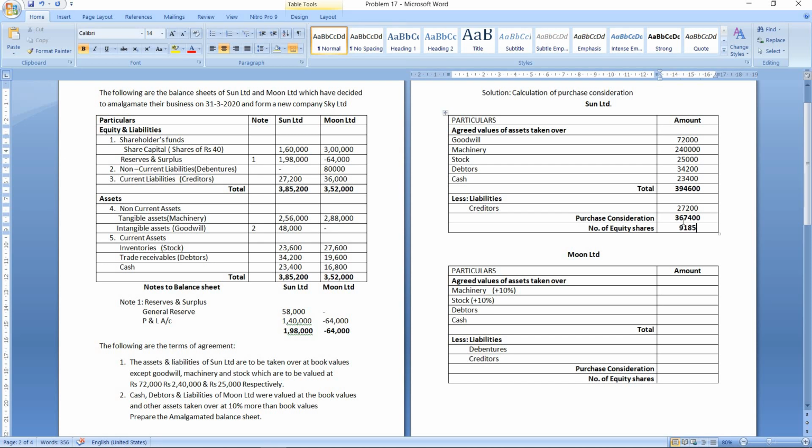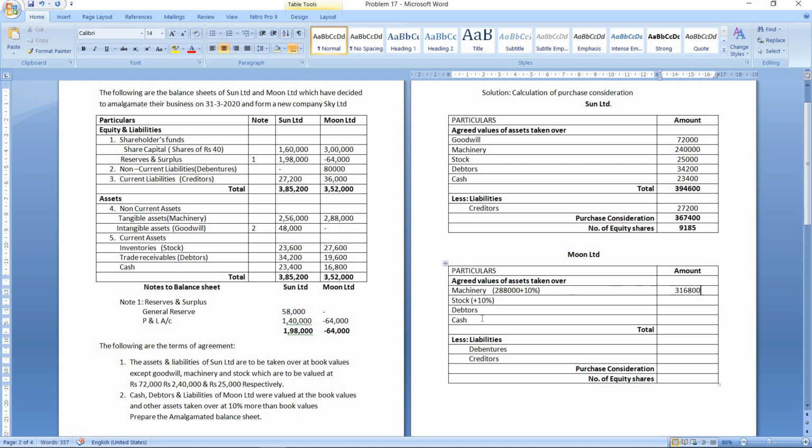Okay. So let us now calculate the purchase consideration for Moon Limited. So the condition for Moon Limited is that cash, debtors and liabilities will be taken at book value and other assets are to be taken at 10% more than book values. So now first asset here is machinery, which is 2,88,000. So in that you have to add 10%. So 2,88,000 plus 28,800.